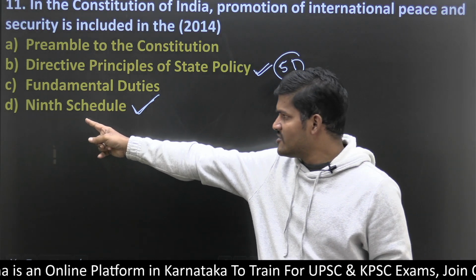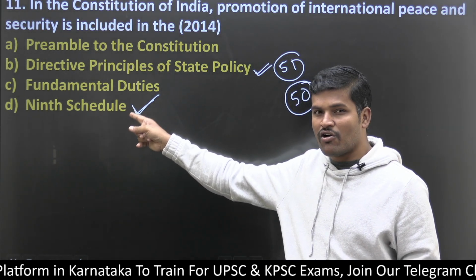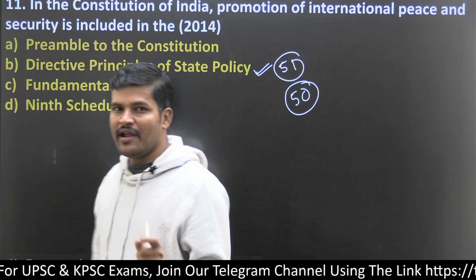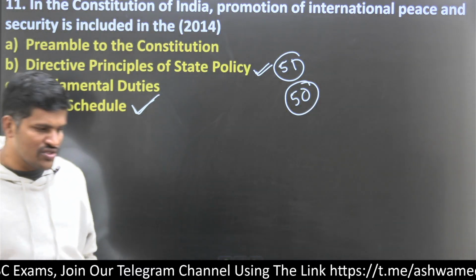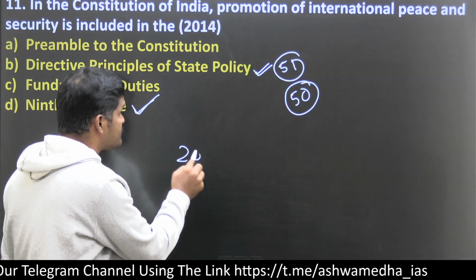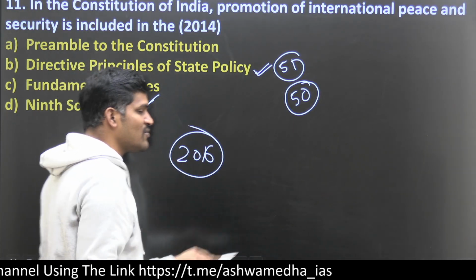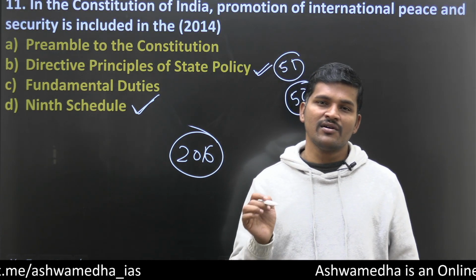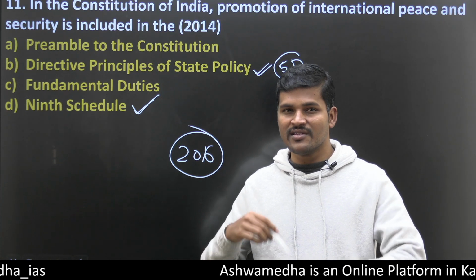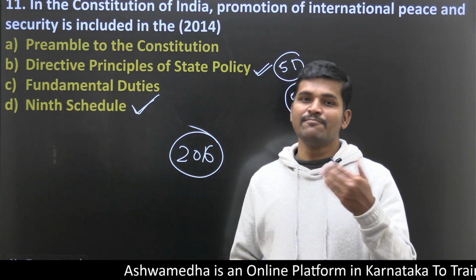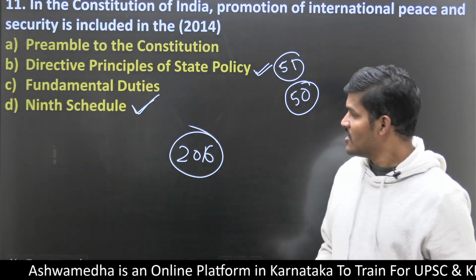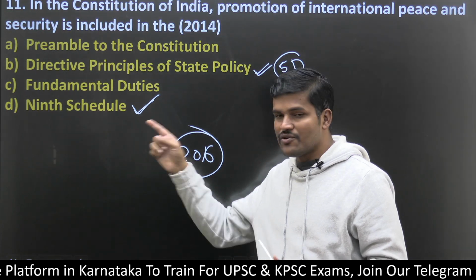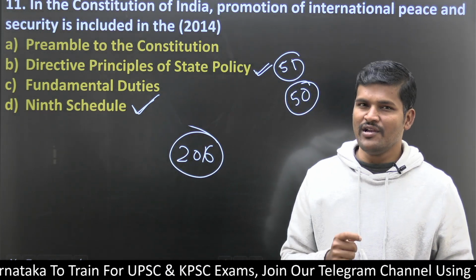So here the 9th schedule appeared as a wrong option, but it may come as a right option. Through the first amendment, we have made the 9th schedule. In the year 2016, the question was like this: who was the prime minister when the first amendment, when the 9th schedule, was created? The answer is Jawaharlal Nehru. That's why I am telling you the themes are very important.